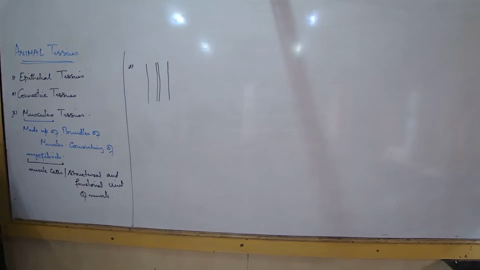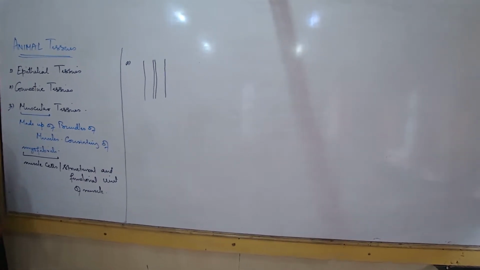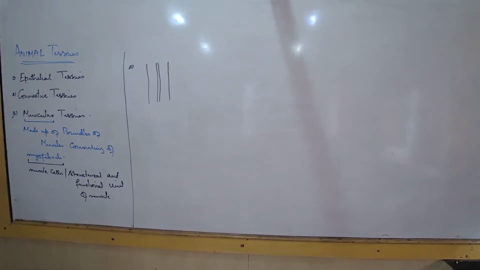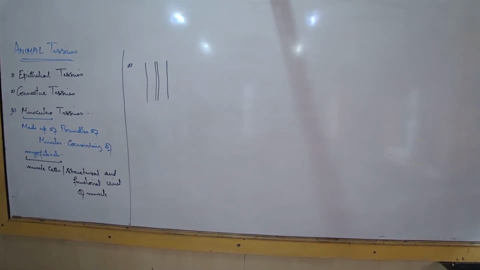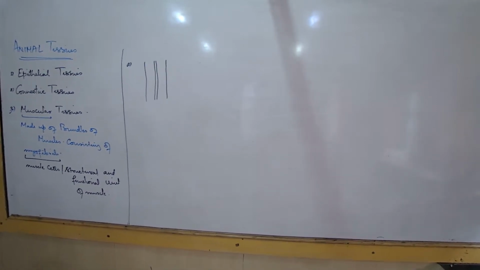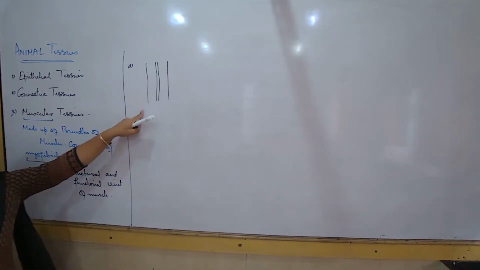Say I pick up a small amount of muscle from the hand or the face and put it under the microscope. Am I able to see something? I'll not be able to see anything. But if I separate the muscle to find the finest fiber and then put it under the microscope, then we will be able to see something like this.